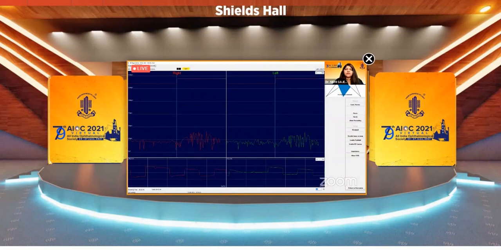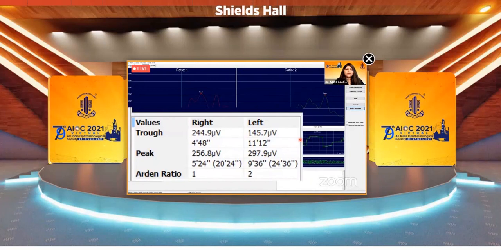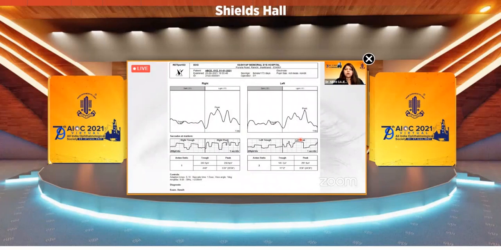We also have an infrared camera here to see the movement of the eye. And then the final result comes in a wave pattern. Here, if there is some doubt with the peak and trough, that can be altered. Also, the wave can be magnified to form a proper wave pattern. The values are given in the peak and trough, and the Arden ratio is calculated by the machine itself. This is how the printout is given to the patient.